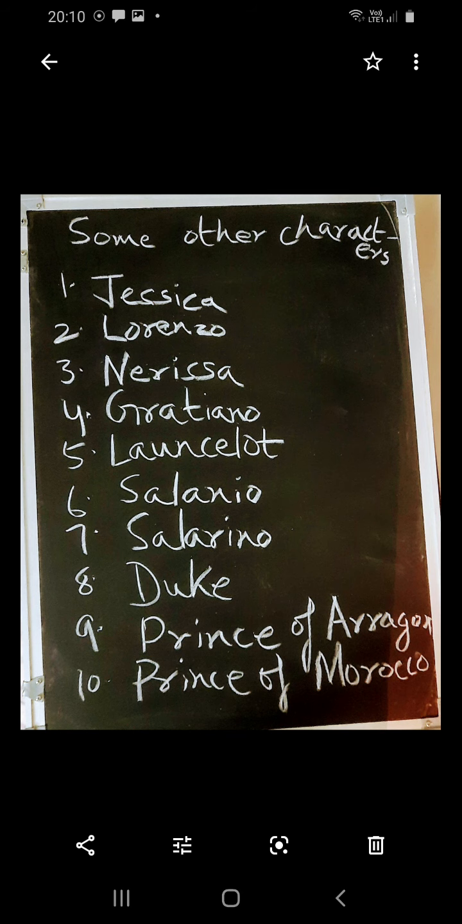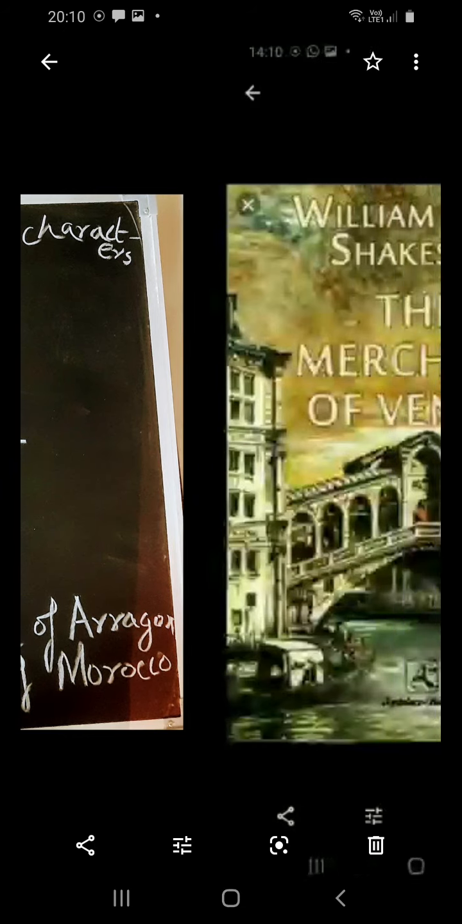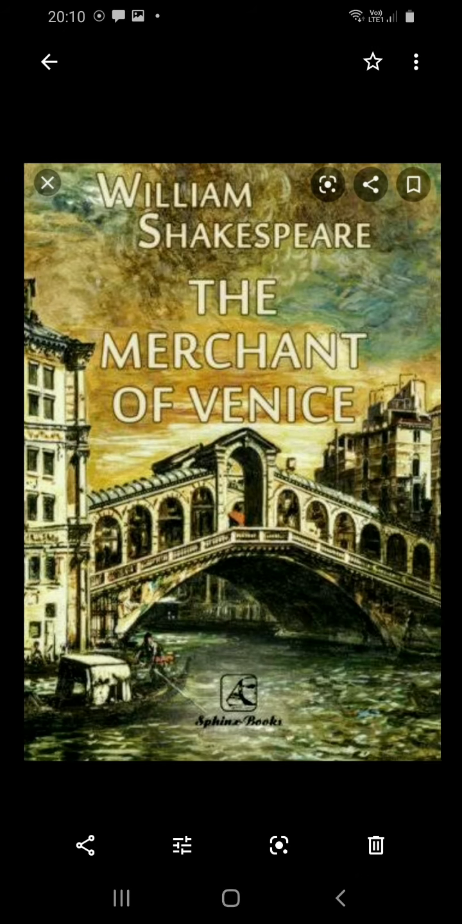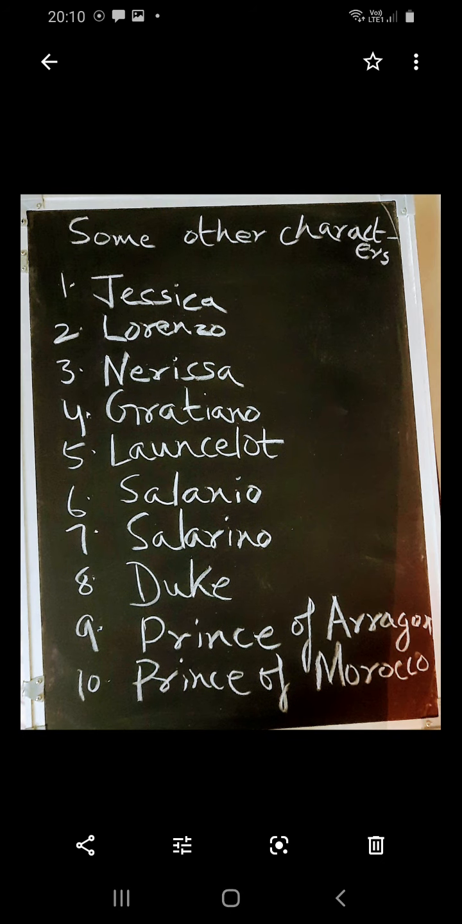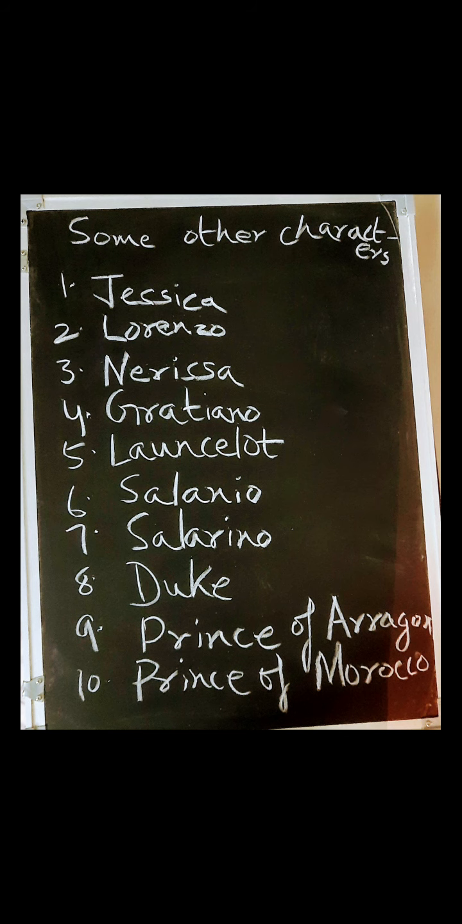So, we had talked about the main characters of the Merchant of Venice, and those were Antonio, Bassanio, Portia, and Shylock. And there are some other characters also that are very important. Another character is Jessica. Jessica is the daughter of Shylock, the Jew moneylender, and she runs away with Lorenzo, a young man who is a Christian.